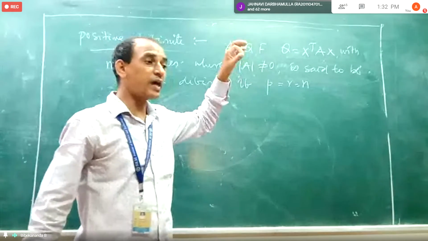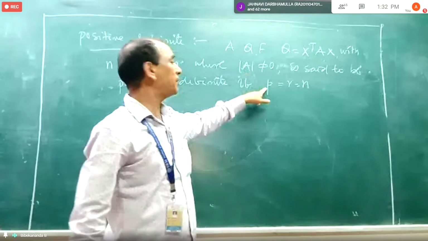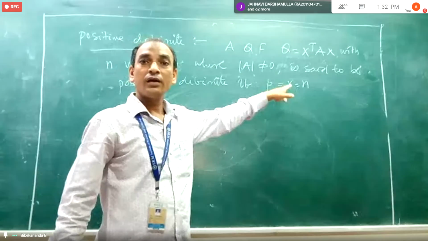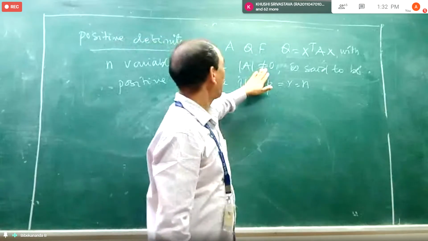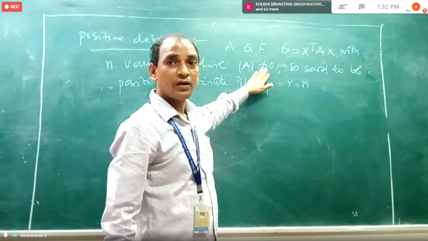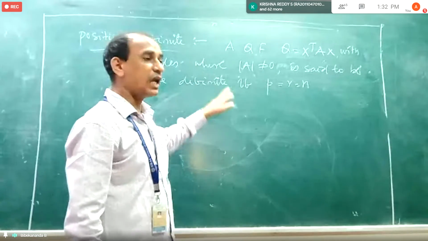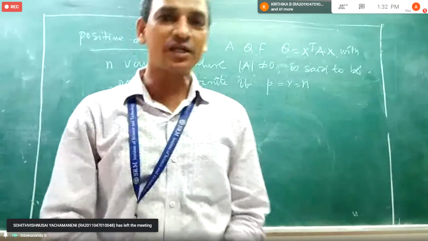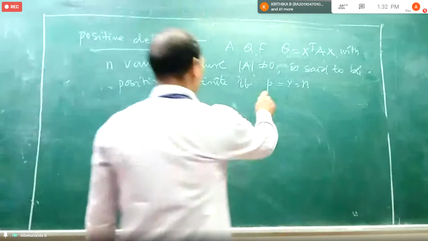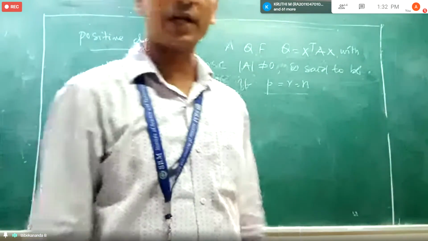That means all the eigenvalues are either positive or negative. But here P is given equal to R, so I will come to that later. All the eigenvalues are non-zero. It is said to be positive definite if P equal to R equal to n. What is the meaning of this expression? Then you can easily decide whether it is positive definite or not.